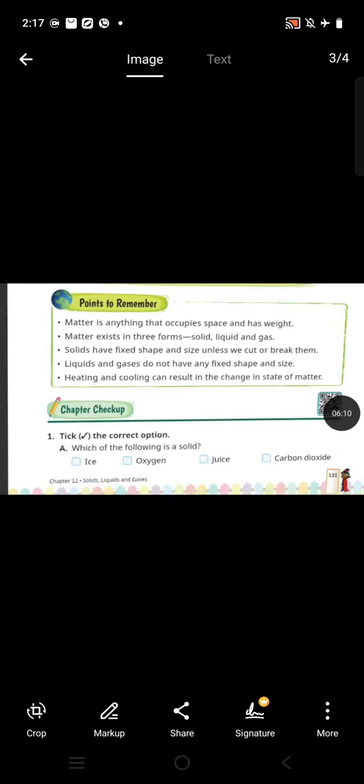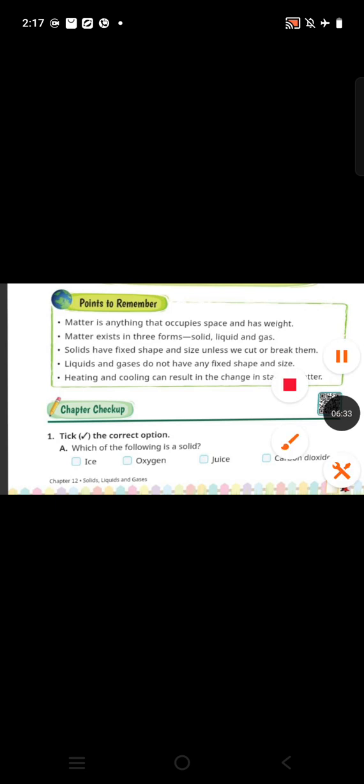Now students, points to remember. In this chapter you have learned that matter is anything that occupies space and has weight, and it exists in three forms, that is solid, liquid and gas. Solids have fixed shape and size unless we cut or break them. Liquids and gases do not have any fixed shape or size. Heating and cooling can result in the change in state of matter.